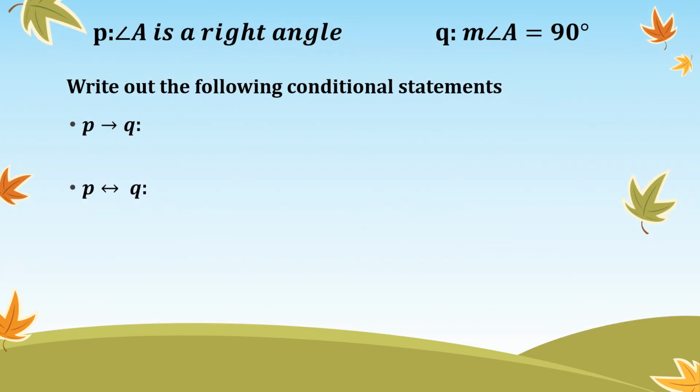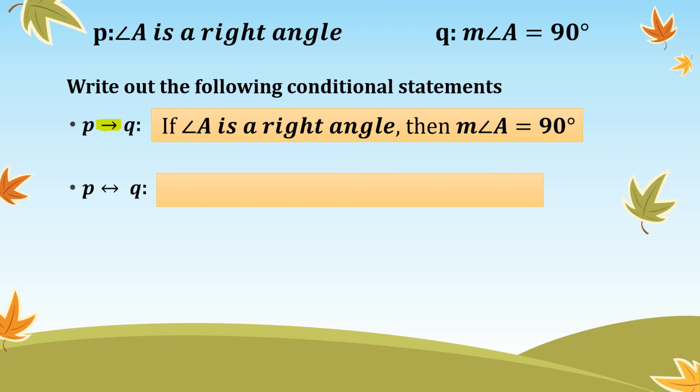Then you guys can try this one. So write out the following conditional statements. P, then Q. Okay, notice you need to be careful here with your arrows. So this one is if P, then Q. So you would have if angle A is a right angle, then the measure of angle A equals 90.